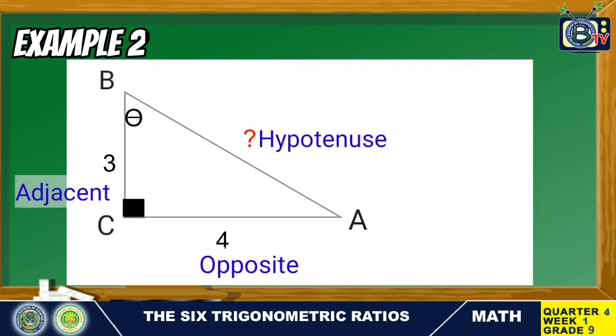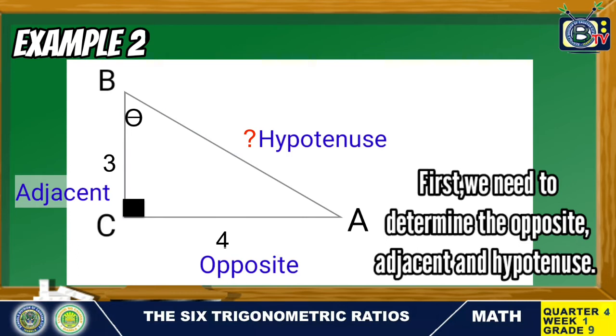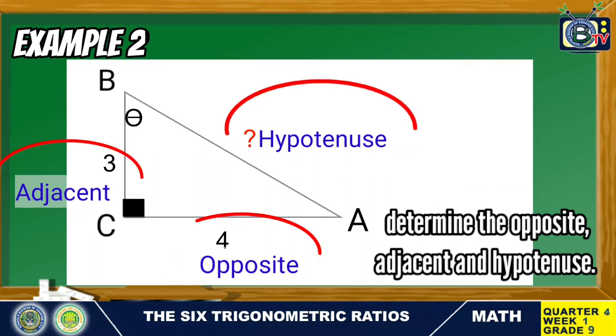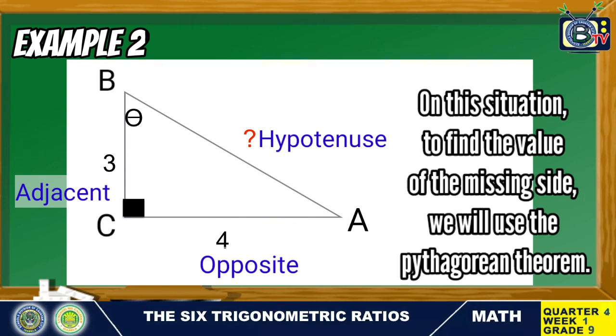On our second example, right triangle ABC with the given sides. First, we need to determine the opposite, adjacent, and hypotenuse. On this figure, we can see that the opposite is 4, the adjacent is 3, and the missing side is the hypotenuse. In this situation, to find the value of the missing side, we will use the Pythagorean theorem.